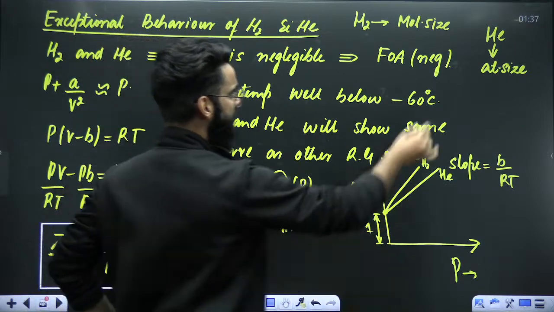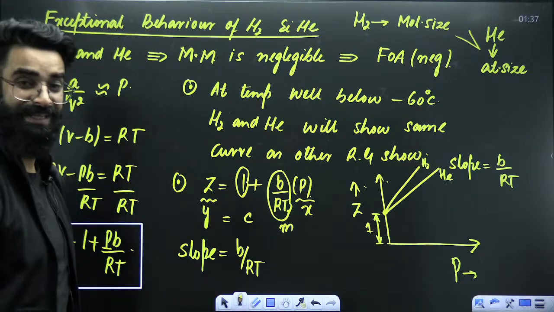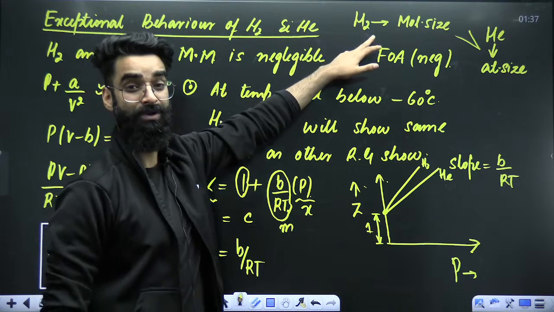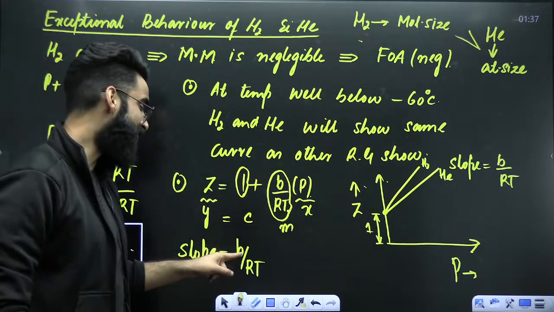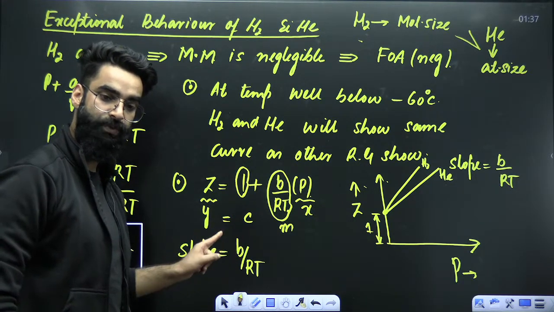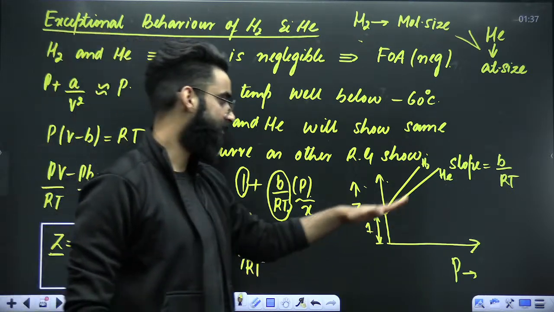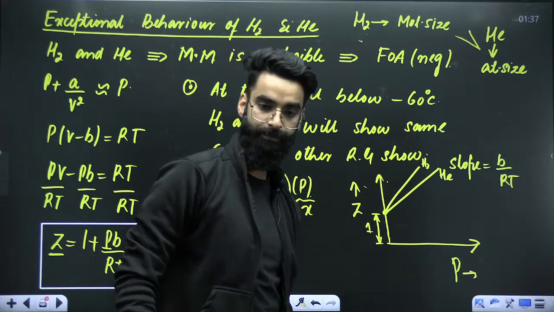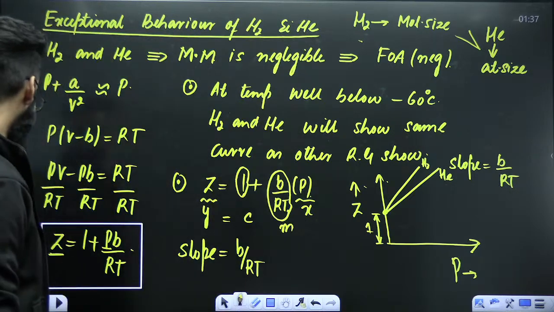Now you tell me whether molecular size or atomic size, which one is more? Can I say molecular size is more than atomic size? So I would say the size of H2 is more than that of He. If the size of H2 is more, that means the B value of H2 has to be more. If the B value of H2 is more, that means the slope of H2 has to be more. That's why H2 comes at the top. I hope this point is also clear to you.